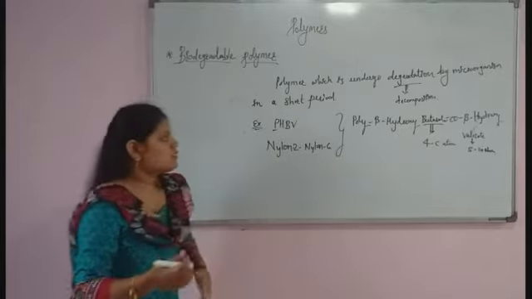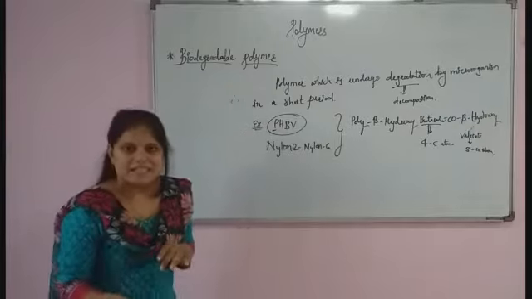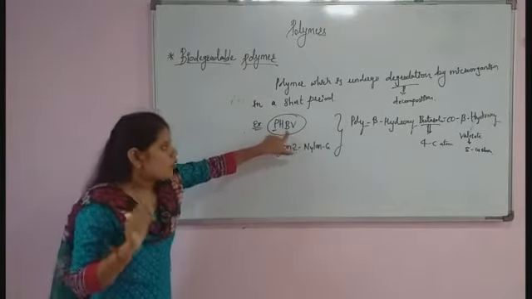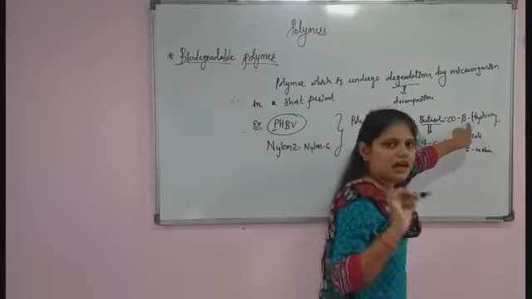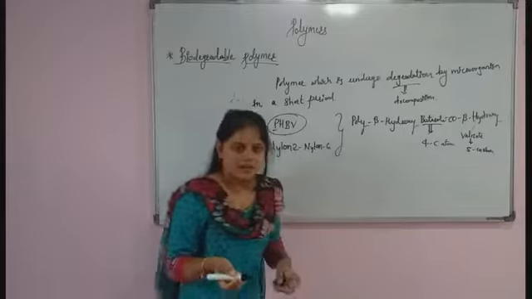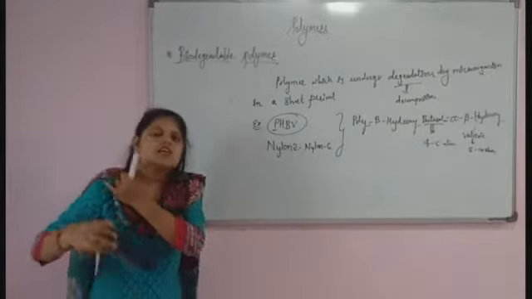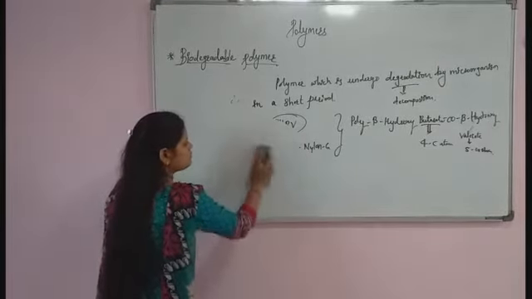First we will move towards what is meant by PHBV, poly beta hydroxy butyrate co beta hydroxy valerate, how to prepare it, and what the use of PHBV is. So let's move on.